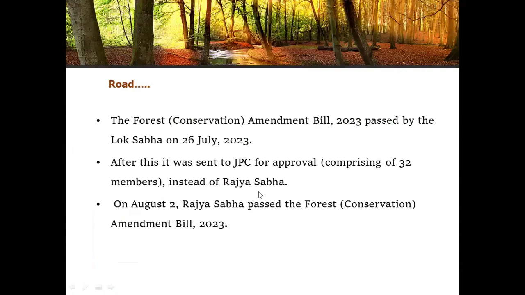Now let us see the road towards this bill, how this bill was shaped, how this bill came into effect. Now this Forest Conservation Amendment Bill was passed by the Lok Sabha on 26 July 2023. Generally, when a bill is passed in the Lok Sabha, it should go to the Rajya Sabha. But instead of Rajya Sabha, it was sent to the JPC, that is the Joint Parliamentary Committee, for approval, which was constituted of 32 members. So this was the first problem.